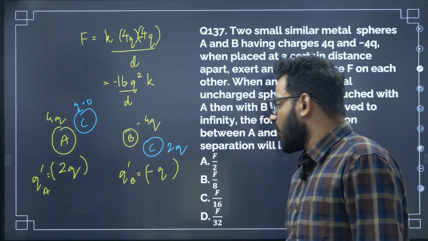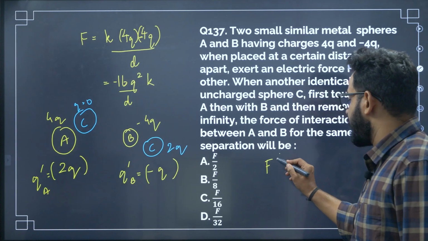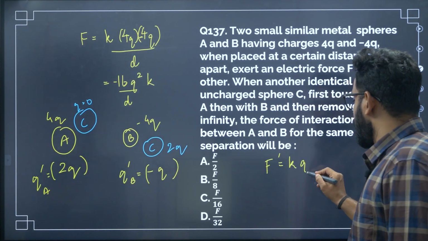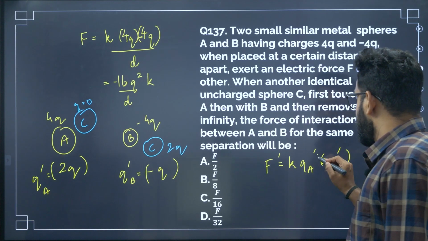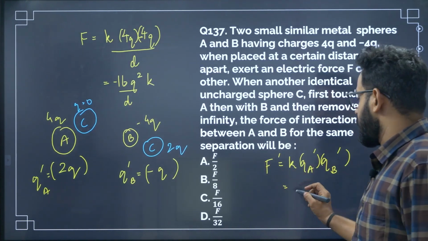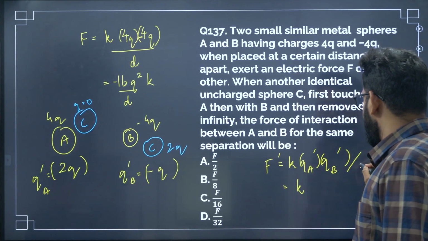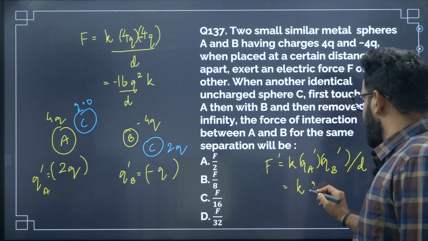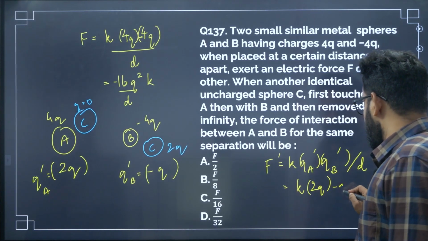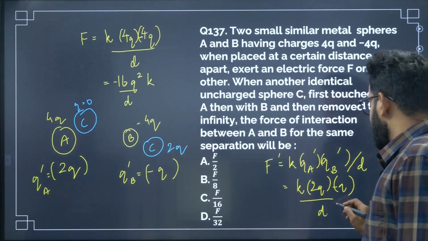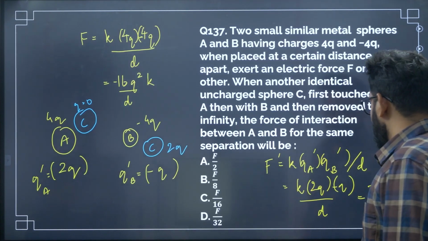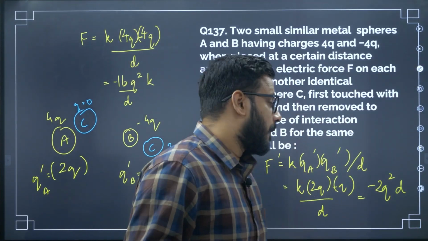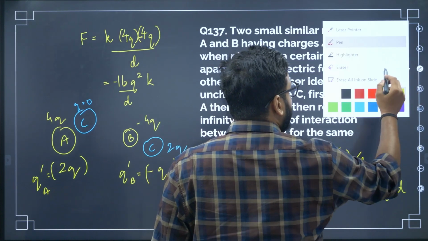Now what is the final force? The final force F dash is given as k into qa dash into qb dash, whole divided by d. So what is qa dash? That is 2q. So 2q into minus q divided by d, which is minus 2q square k divided by d.